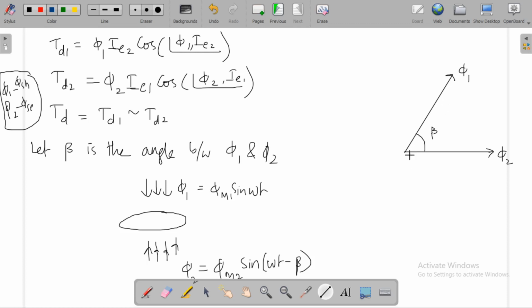So ED1 lags phi 1 by an angle of 90 degrees. So this will be ED1. The angle between phi 1 and ED1 will be 90 degrees.